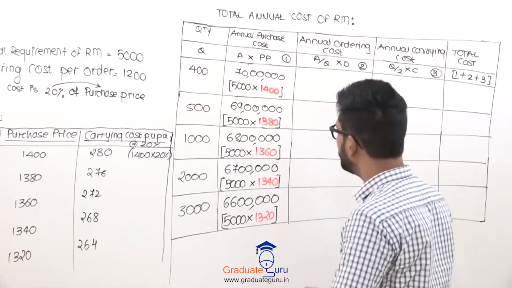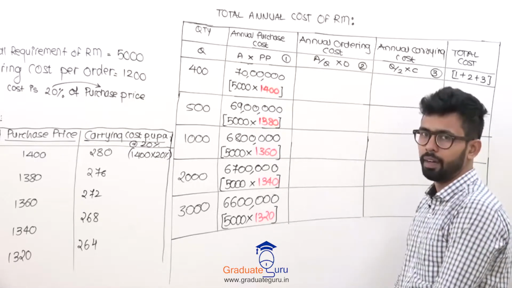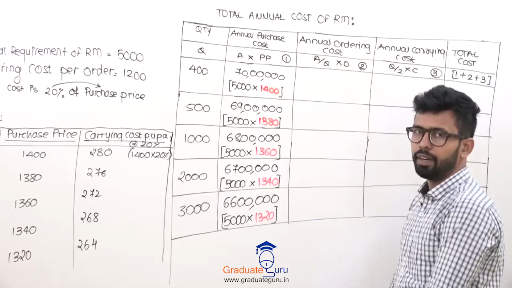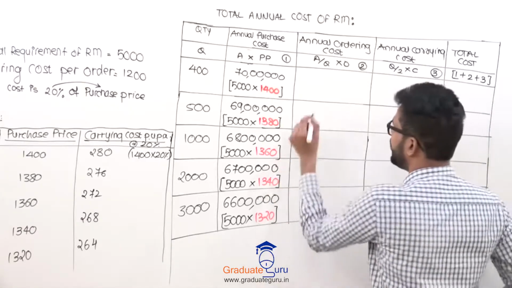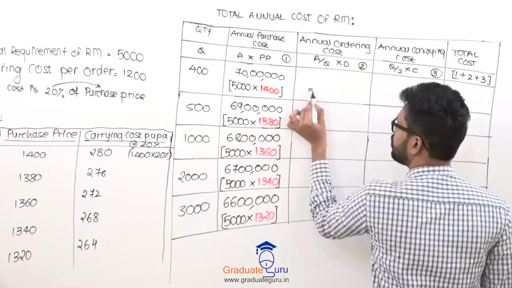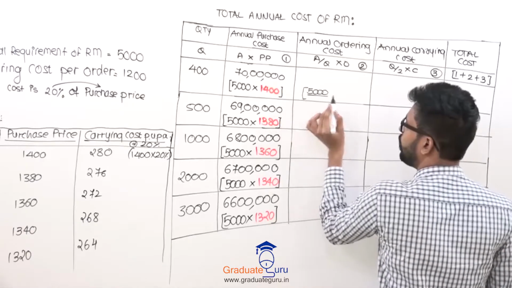So we are done with my purchase cost. Now we'll focus on our second cost, which is a major cost, annual ordering cost. If I say annual ordering cost, first, you should know your annual requirement. Again, it is 5,000 divided by something, whatever you are ordering.